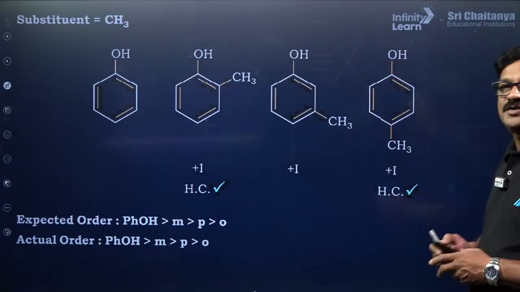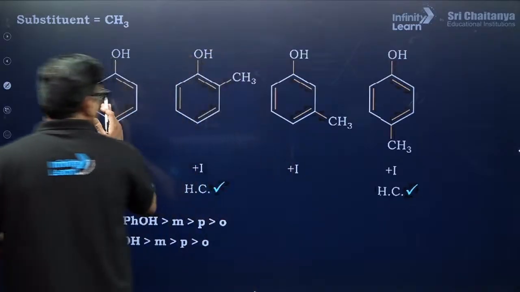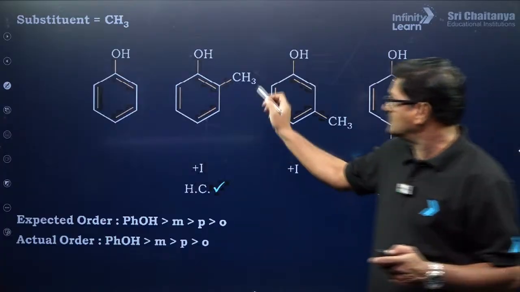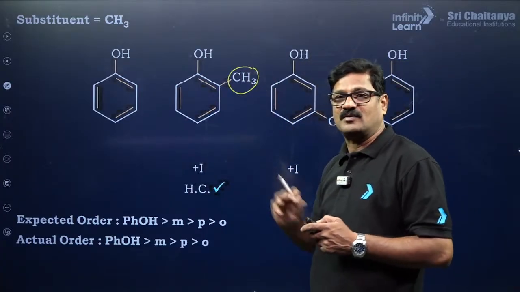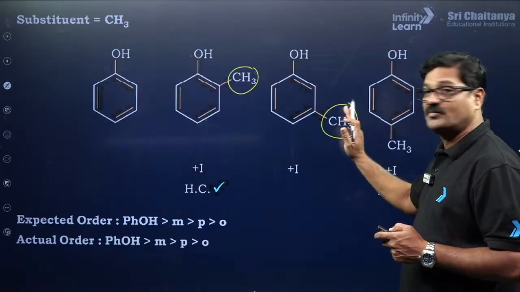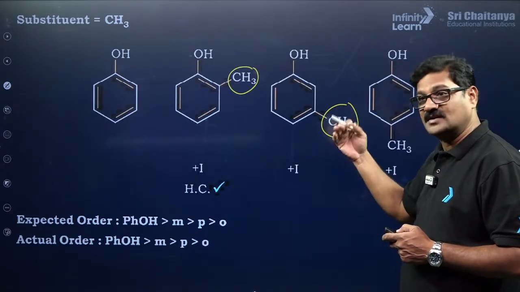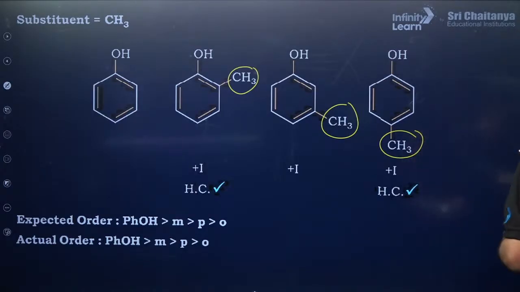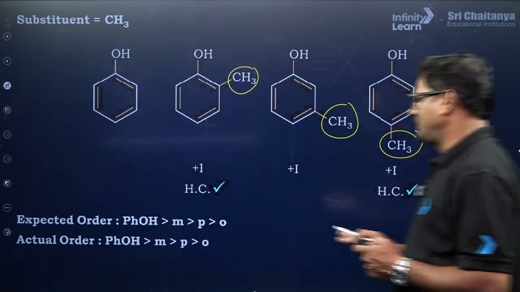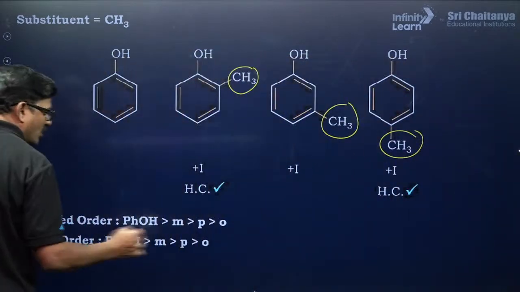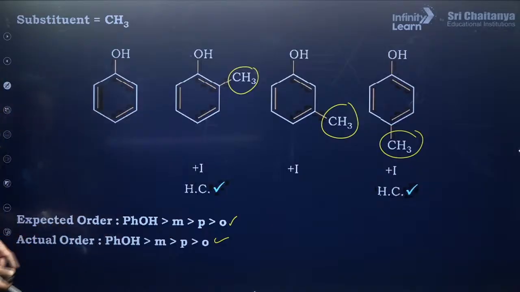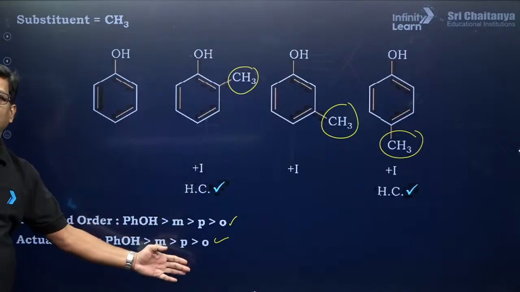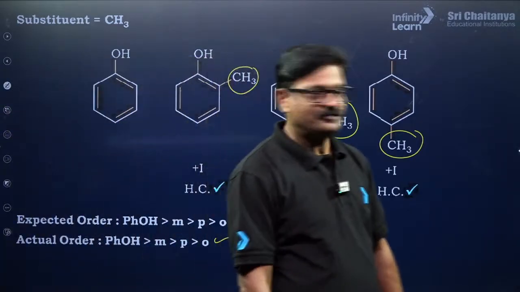Now let's see. Substituent: if it is phenol with ortho methyl, meta methyl, para methyl, then it is going to have a positive inductive effect and positive hyperconjugation. Hyperconjugation is just like a resonance only, and it is going to have a positive inductive effect and a positive hyperconjugation. So what happened? Expected order and actual order both will be correct. So it is going to be phenol is more than meta, meta is more than para, para is more than ortho. Got it? Clear?